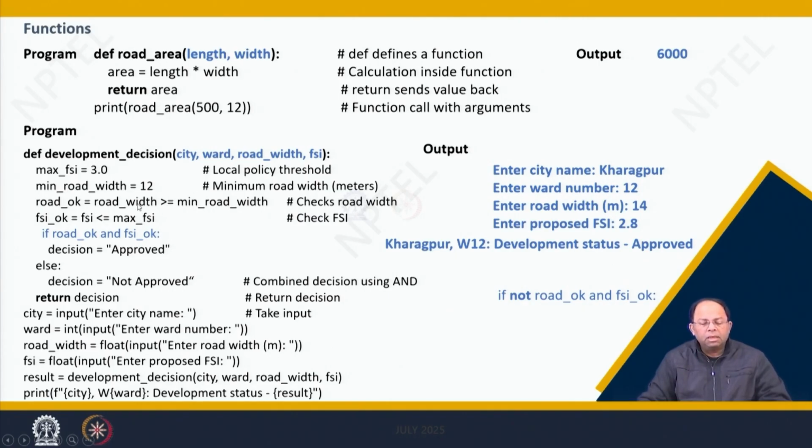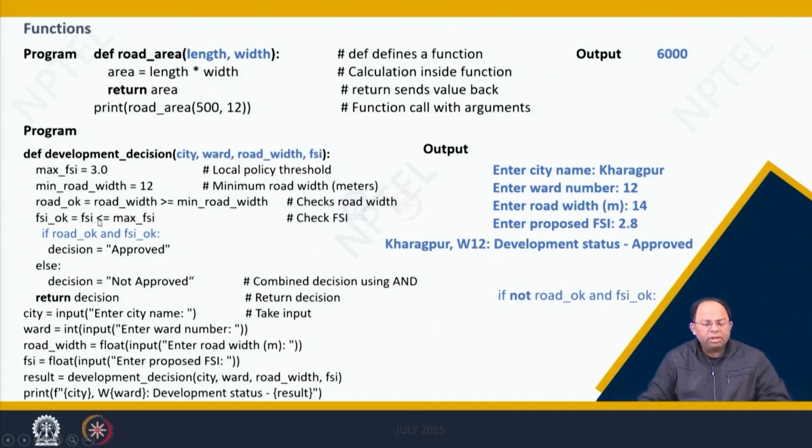Whatever road width I pass into this function as an argument will be checked against the minimum road width. If it is true, then it would be stored in road_ok, right? If it is greater than that, then it would be stored there. And similarly, FSI is also being checked.